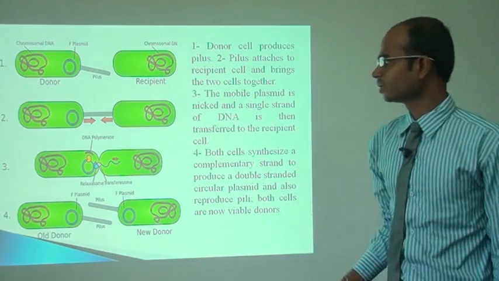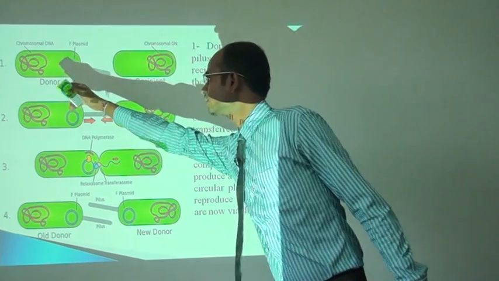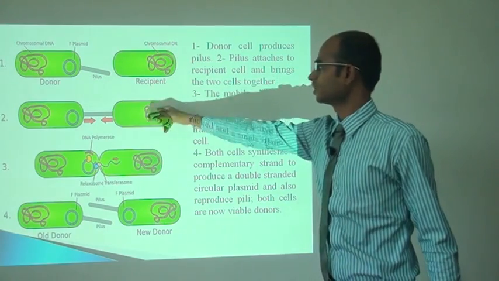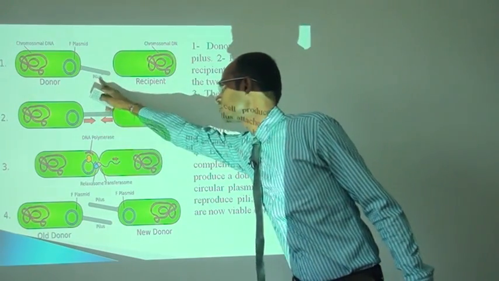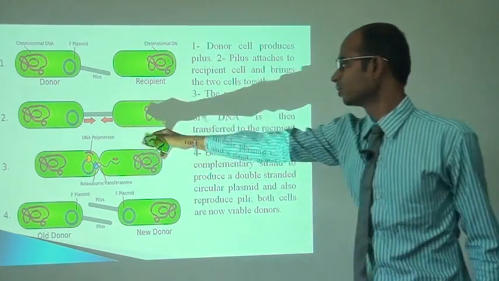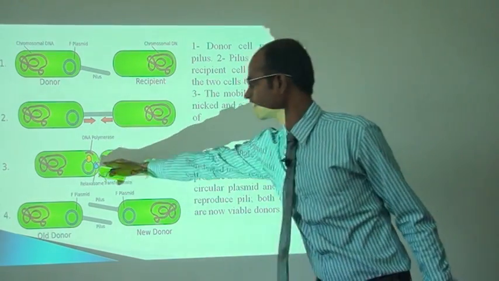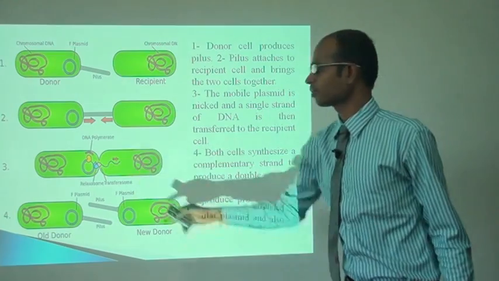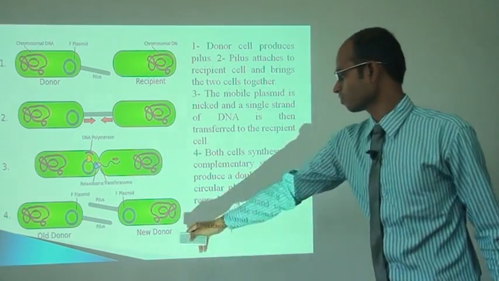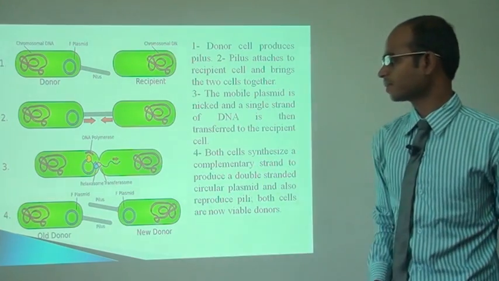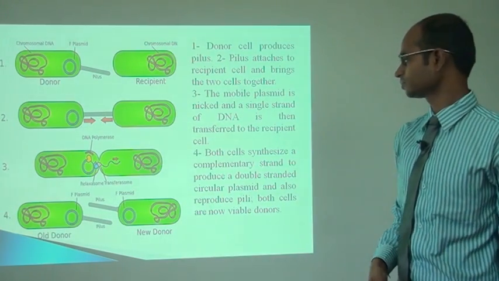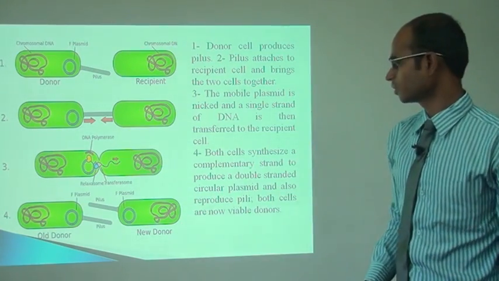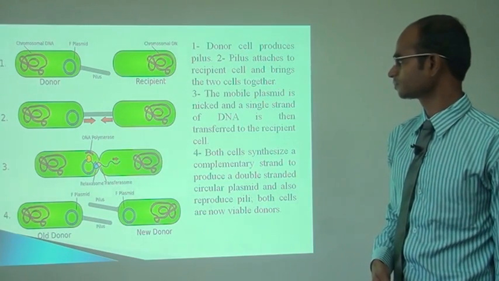As you can see here, this is the chromosomal DNA of the donor and this one is the plasmid, then this one is the recipient, and this one is the pilus-like structure, and a bridge-like structure is made between the two cells. Then genetic information is exchanged during this process of conjugation, and a new donor is formed after the genetic information is exchanged, which has totally new genetic information.